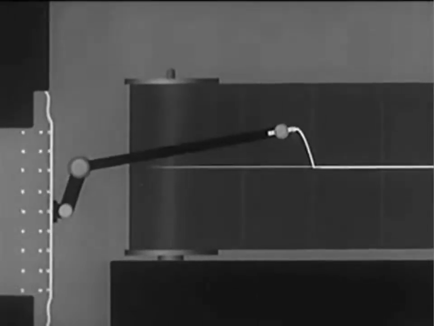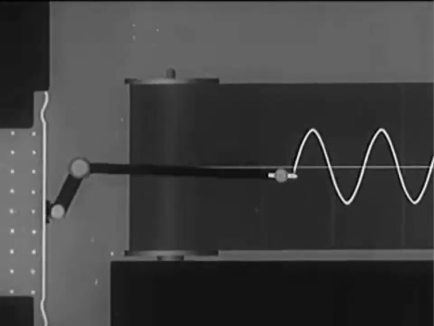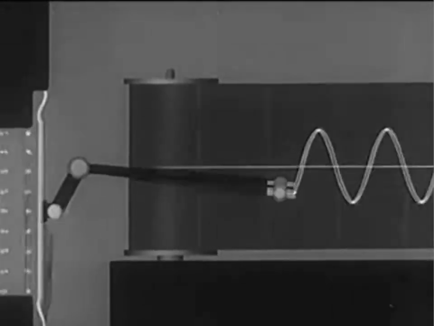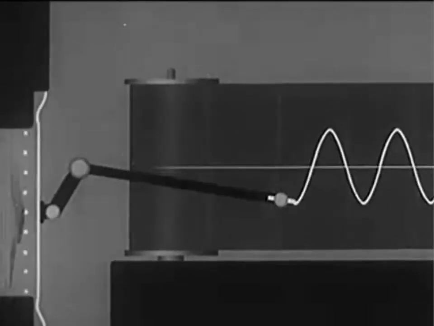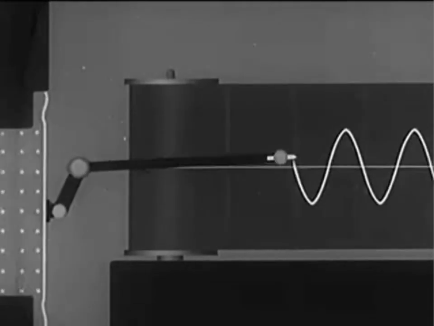Condensations cause the stylus to move upward. Rarefactions cause it to move downward. So far, we've seen how sound waves are produced. Next, we'll identify three auditory effects of musical sounds: loudness, pitch, and quality.